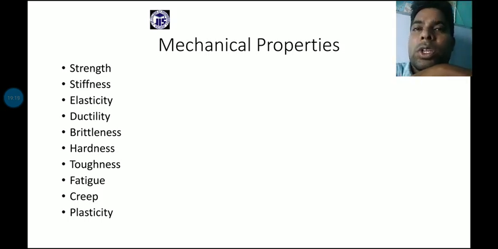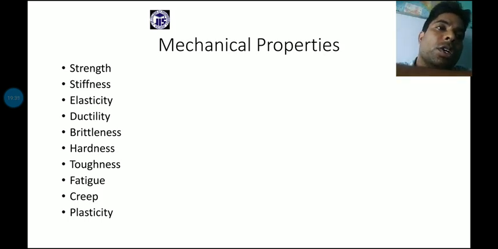A material is considered to be brittle if the specimen made of the material shows no or negligible plastic deformation prior to the fracture. That means fracture could be considered as a permanent deformation. So no deformation, no original shape will come. So from that point of view, we can elaborate that